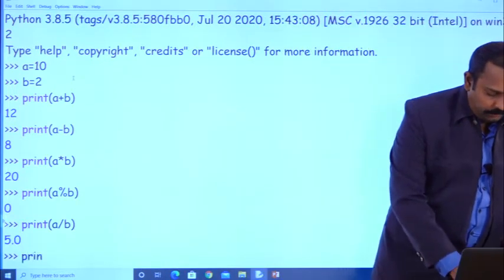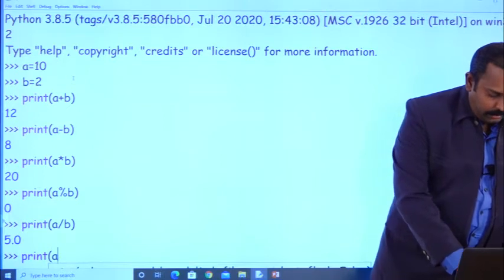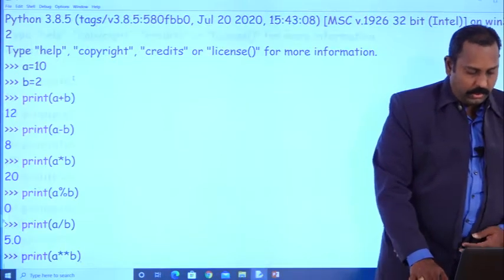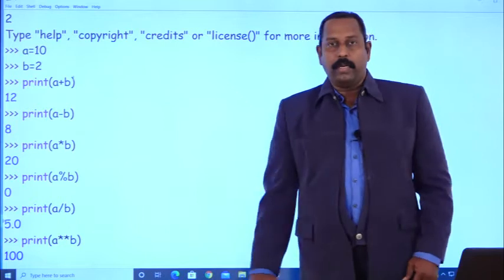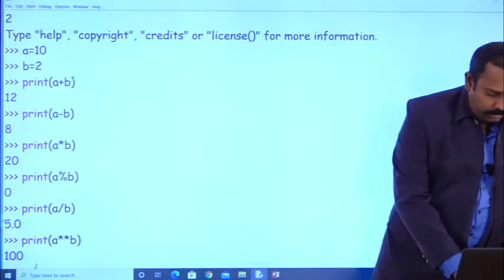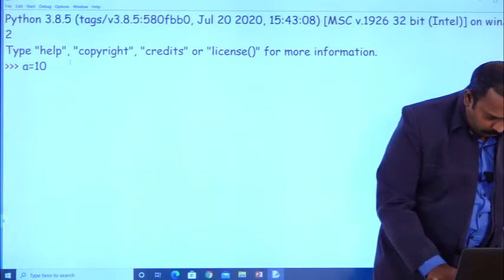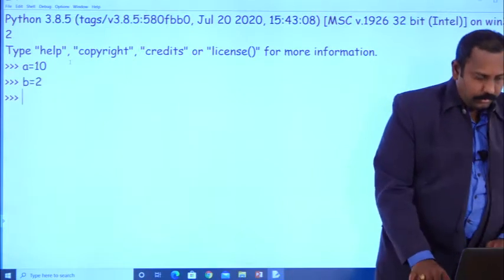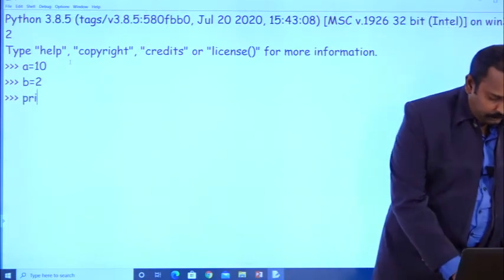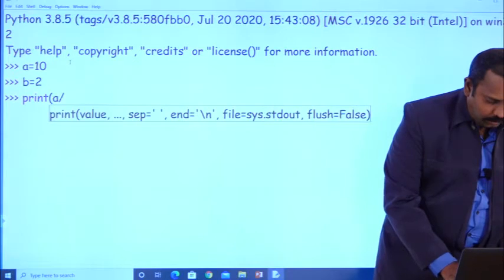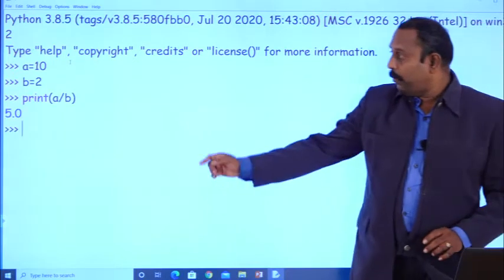Suppose print A double star B. So what is the value you will get? 100 will get the value. Suppose print A equal to 10 and B equal to 2. Suppose print A slash B. What is the output? Will get 5.0.